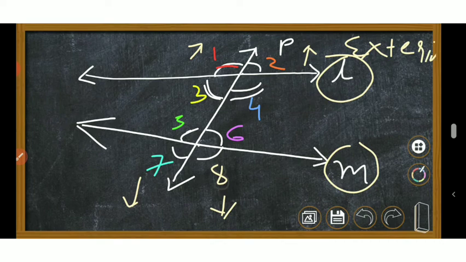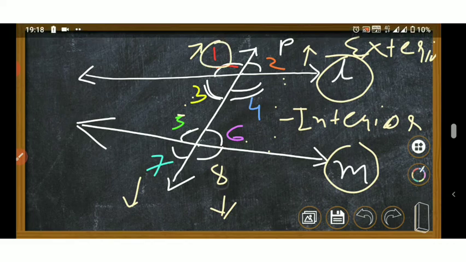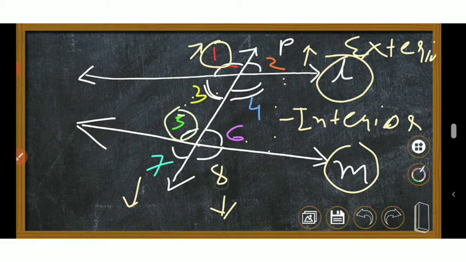What are they called? Exterior angles. Okay, then 3, 4, 5 and 6 are inside the two lines, and therefore they are interior angles. What are they called? Interior angles. Now here children, if we take one exterior angle, leave the neighboring interior and take the next interior, so this is 1 and 5. If we take these two and make a pair, they form a pair of corresponding angles. What do they form? Pair of corresponding angles.